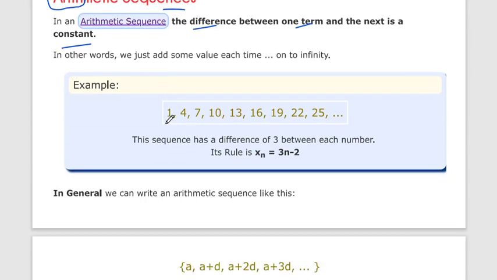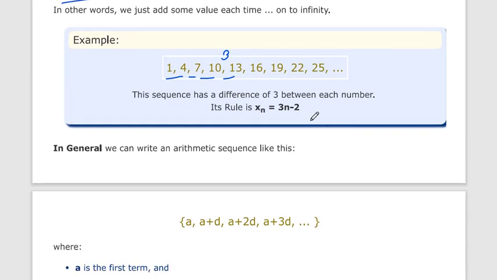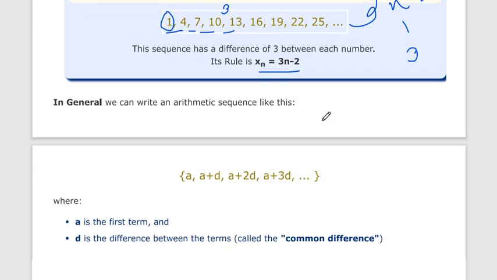Here you can see that the difference is 3 between all the terms, and we have to find the rule of the sequence. Since the difference is 3, we can say 3n. If we put n equal to 1, we get 3, but our original sequence's first term is 1, so we subtract 2, so our rule becomes 3n minus 2.